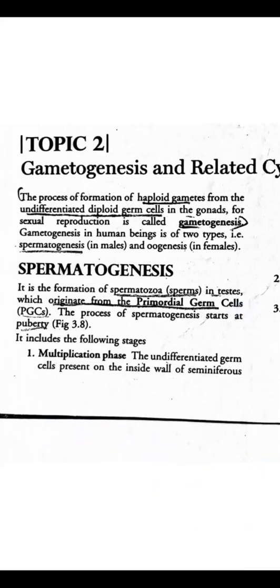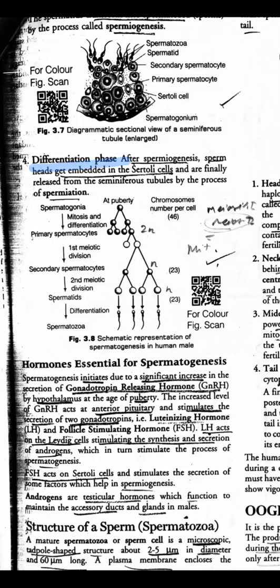Okay, the whole spermatogenesis is divided into 4 stages. कितना stages? 4. What are the 4 stages? Multiplication phase, growth phase, maturation phase, and differentiation phase. So there are 4 phases that is going to be comprising your spermatogenesis. Okay. Now, what happens in the multiplication phase?